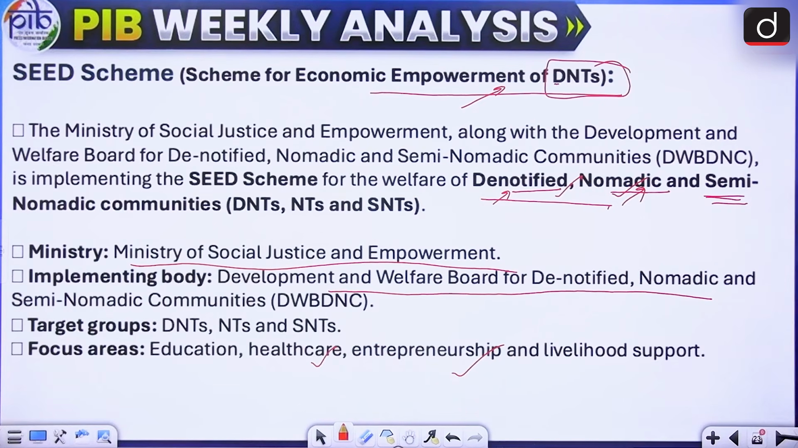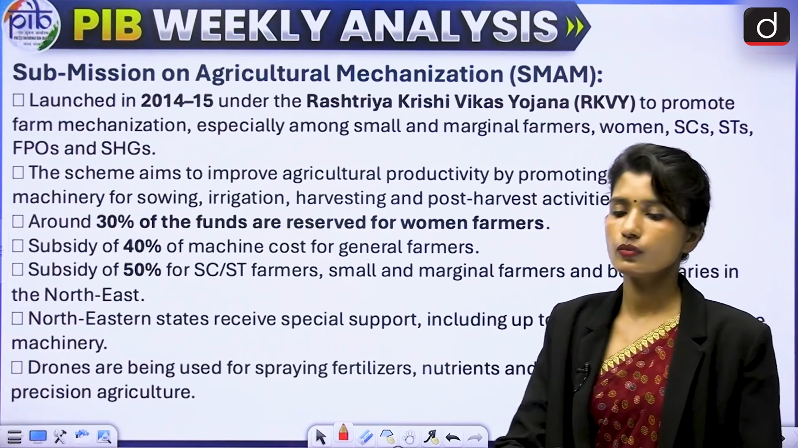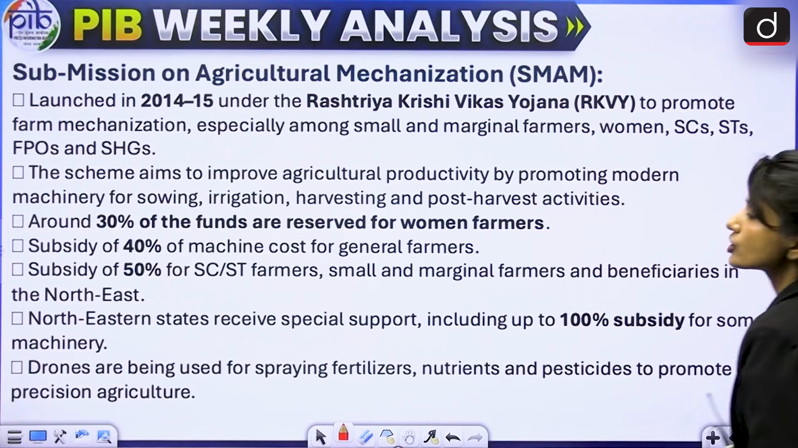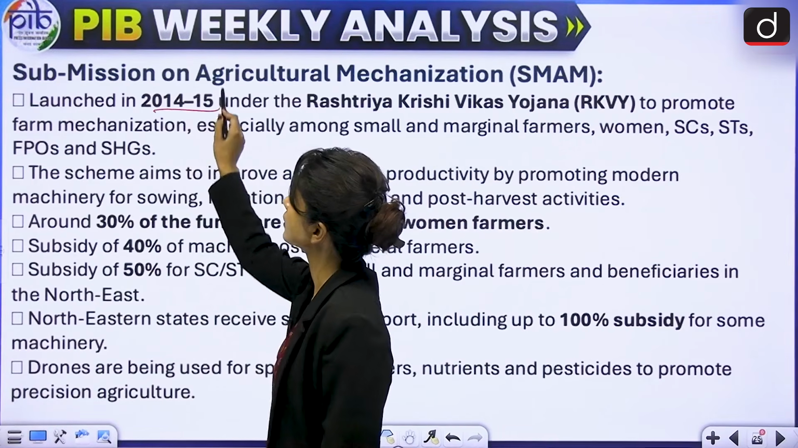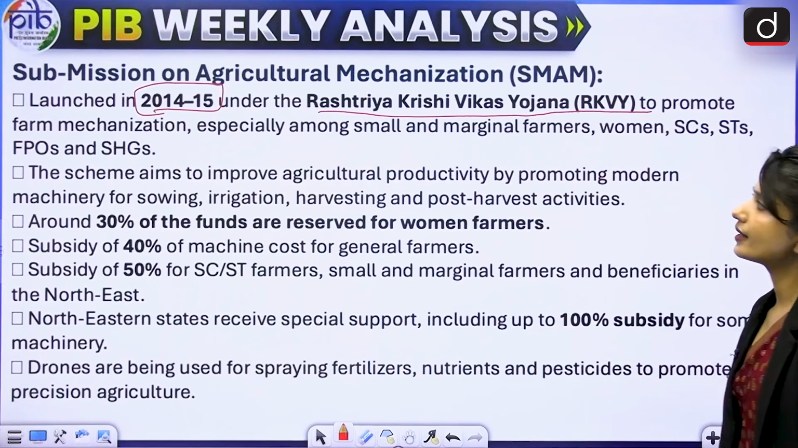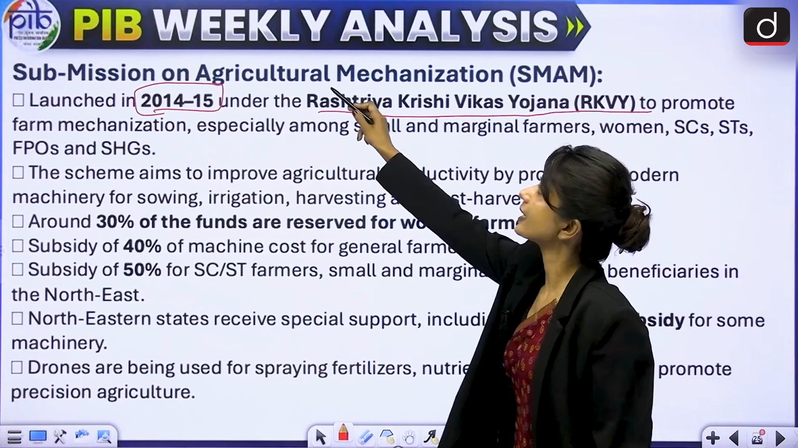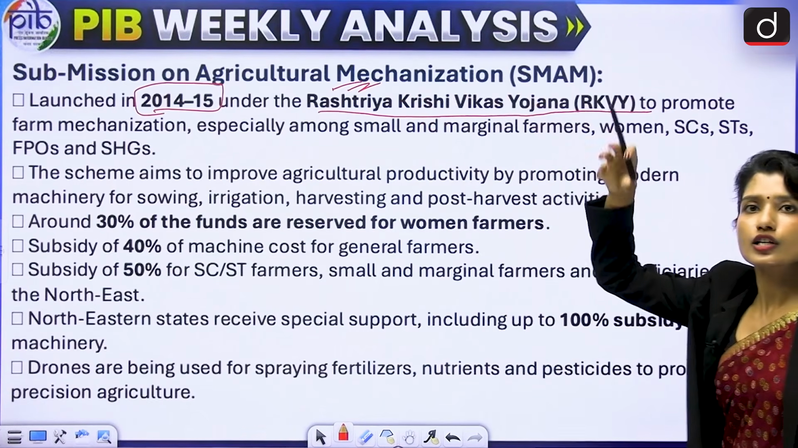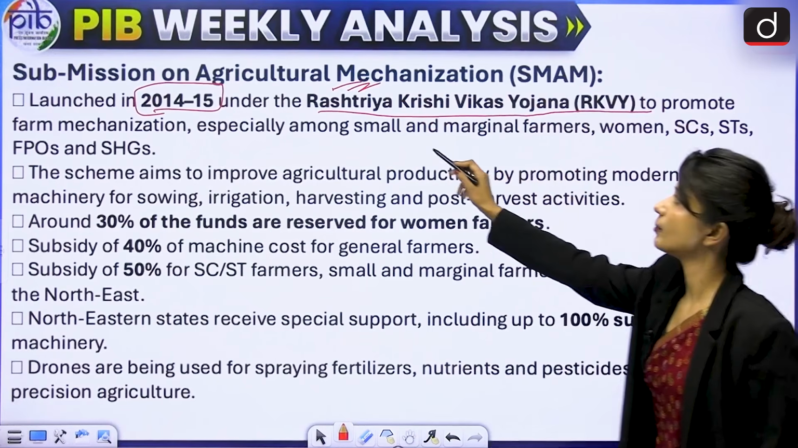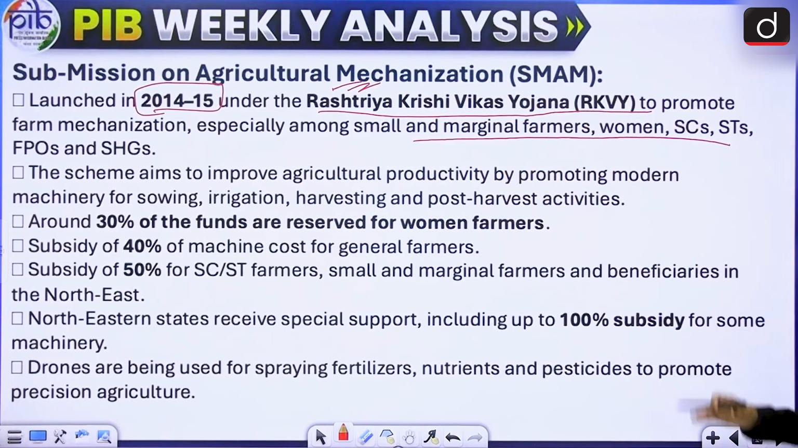All right. The next is one last mission, which is the Submission on Agricultural Mechanization. It was launched in 2014-15 under Rashtriya Krishi Vikas Yojana. And what is the idea of this scheme? The idea is, as the name suggests, agricultural mechanization, introducing machines in agriculture. So it is farm mechanization, especially among small and marginal farmers, women, SCs, STs, self-help groups, etc.